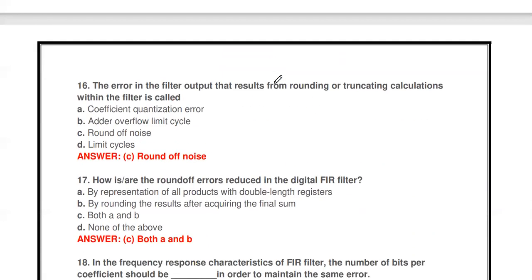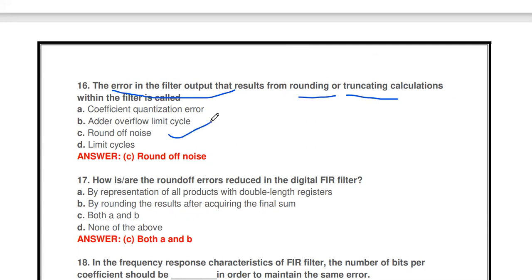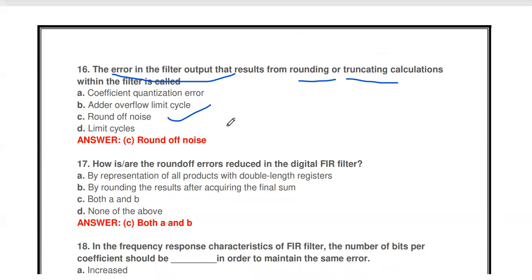The next thing: the error in the filter output that results from rounding or truncation calculation within the filter is called dash. The error in the filter output due to the truncation and rounding process is called round off noise.